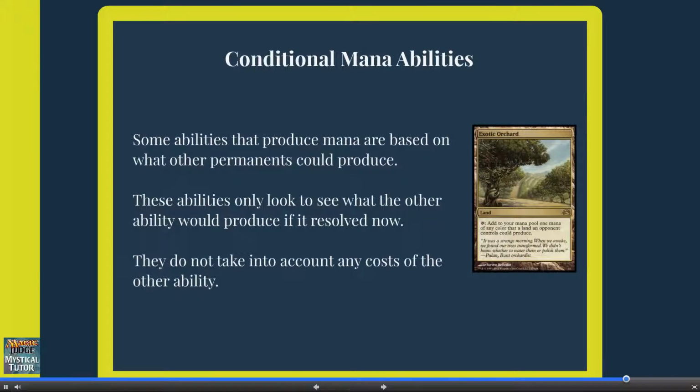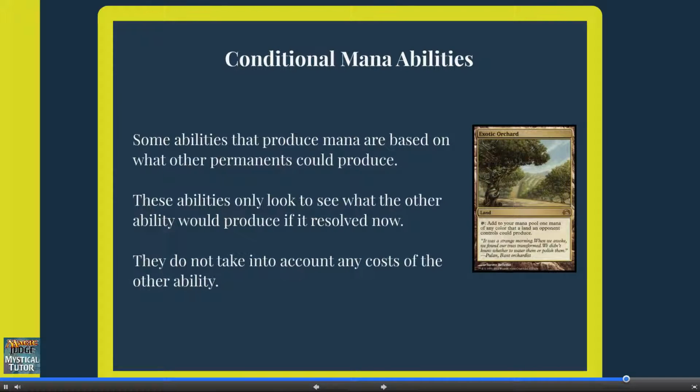Some mana abilities produce mana based on what other permanents could produce, like Exotic Orchard. The mana this ability could produce is based on the mana it would generate if the ability were to resolve with the current game state. For example, if each player controls only Exotic Orchard, neither can produce mana. However, if a player controls Forest and an Orchard, and the other player controls just an Orchard, both orchards can produce green. These types of effects don't take into account the cost of abilities, however.